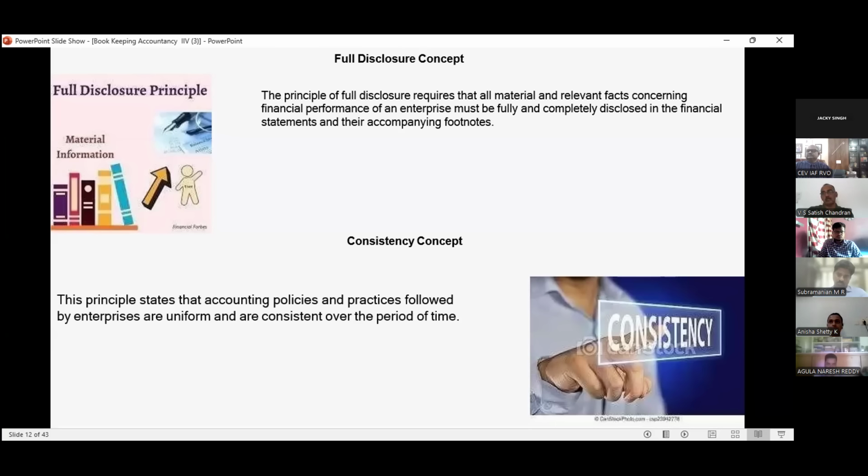Suppose in the first month you record at cost, and in the second month you record at net realizable value. No, you can't do that. The consistency concept says that you have to record the inventory on one basis for the whole year.